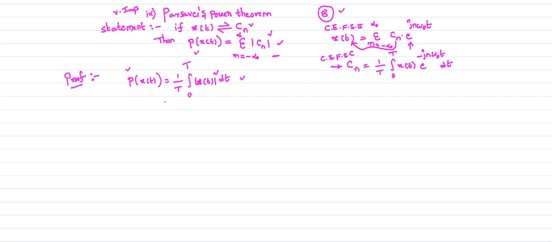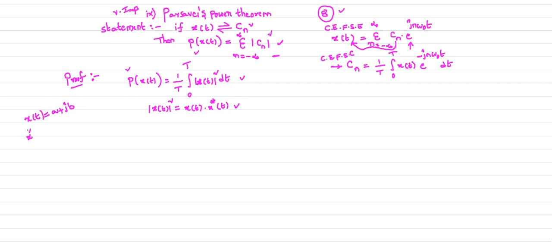Now to prove this one, let us rewrite this equation: mod x of t square. So I can write mod x of t whole square like this: it is x of t into x conjugate of t. Why? Because x of t is a complex valued function. Suppose x of t is a plus jb. It is a complex valued function.